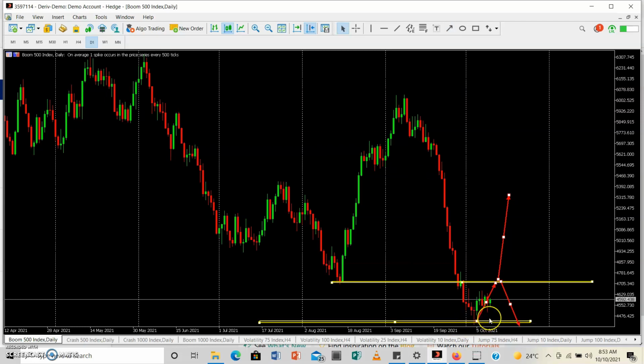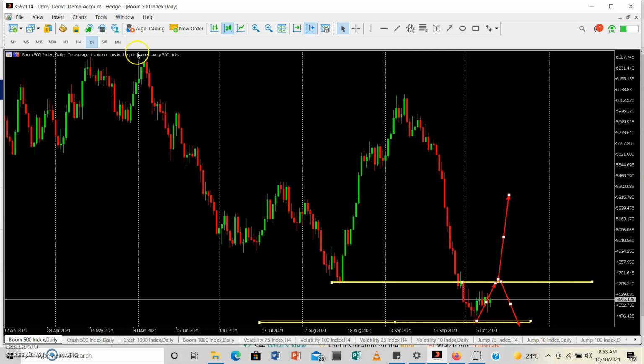This method is usually done by market makers to make sure that they kick out all the people that thought the sell trend was over. Most people will start buying, thinking that we're now in an uptrend, whereas it's just a retracement, and then we get a reset, and we have a continuation of the lower trend.